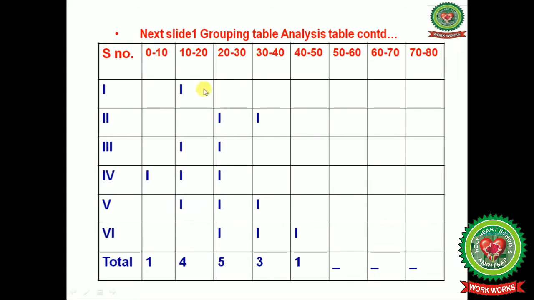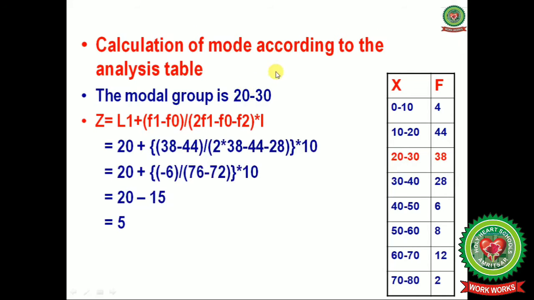Now we will see the highest frequency, that is 5, in the group 20 till 30. So this 5 is our modal group with 20 till 30. Now we can calculate the mod according to the analysis table. The grouping we have found is 20 till 30. Lower limit is 20, and F1, the highest frequency of the modal group, is 38. F0, the preceding frequency of the modal group, is 44.